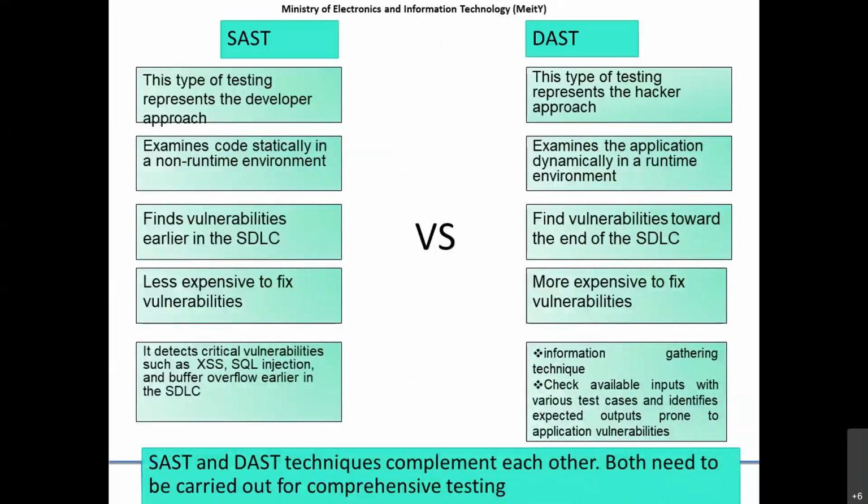And these are the differences between SAST and DAST. This type of testing represents the developer approach. Dynamic testing is actually a tester approach. And here the difference is that the actual tester tries to identify performance issues. These are the main testing done by the actual tester. In security testing, the security focus for the application will be identified.